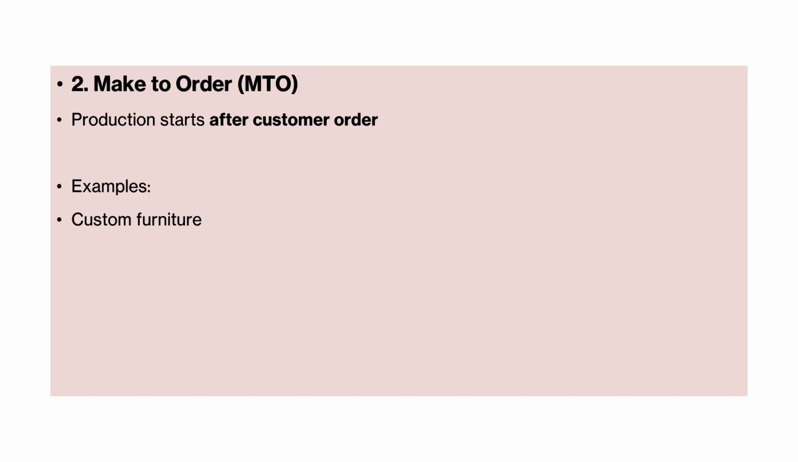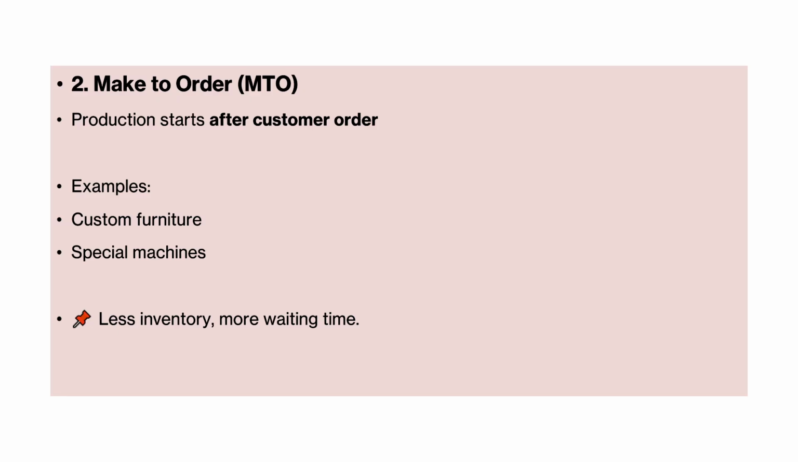For example, see custom furniture. They have a design and they give it to the manufacturing team. They say, I need this kind of design. Customize and give it to me. So only after the customer order can they start the production. Special machines, same, based on their ideas. So here it is less inventory, more waiting time.